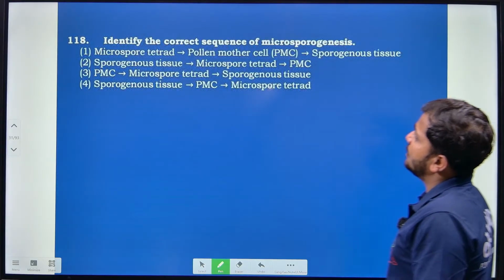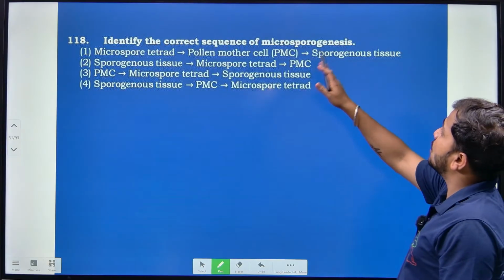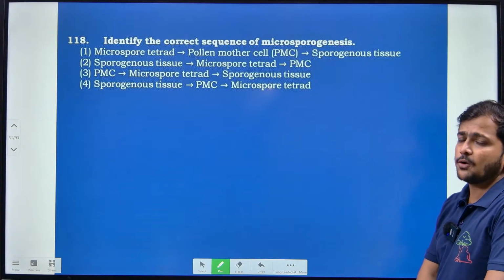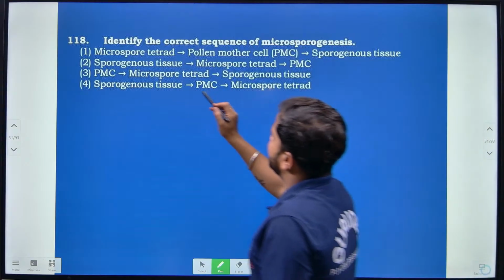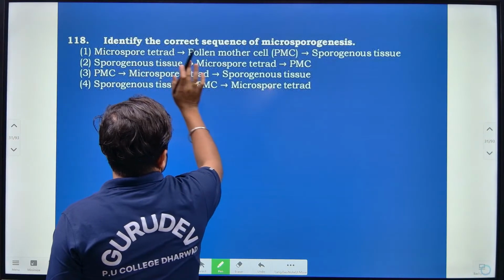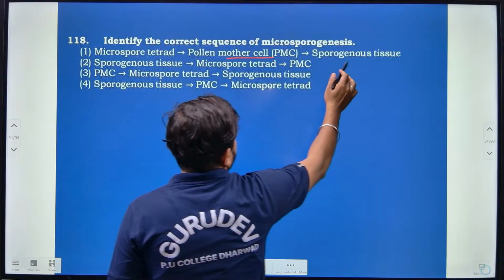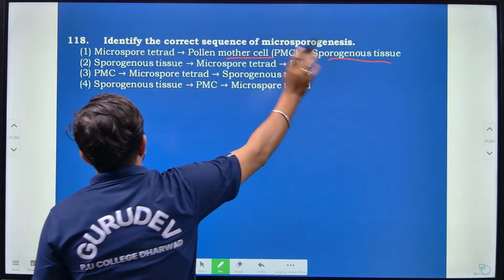Then identify the correct sequence of microsporogenesis. So we have to find out the correct sequence of microsporogenesis. The first sequence says microspore tetrad directly, then pollen mother cells, and then the sporogenous tissue. This sequence is not correct.